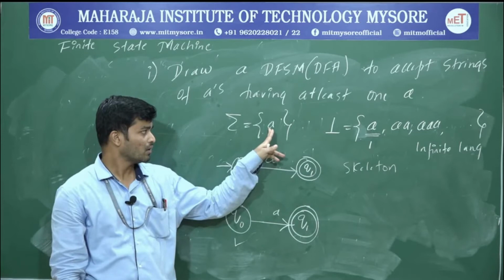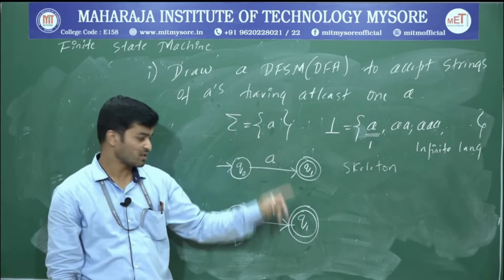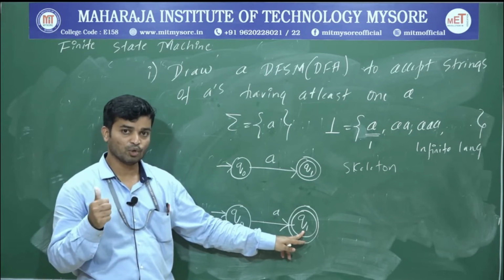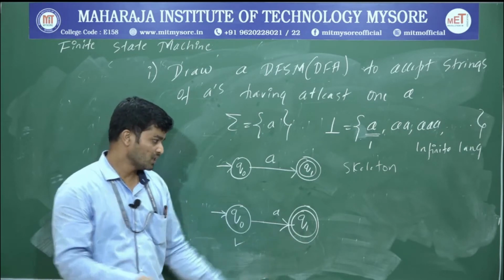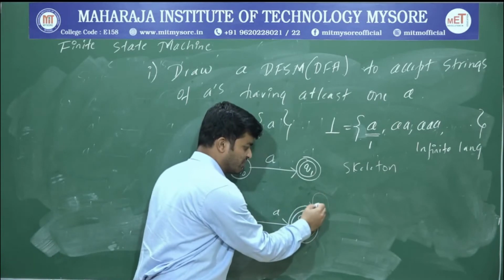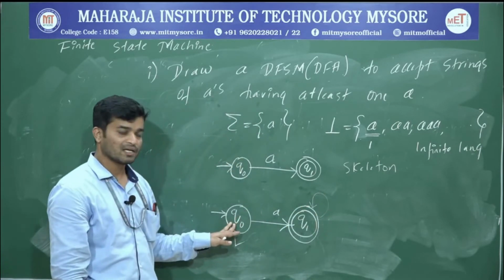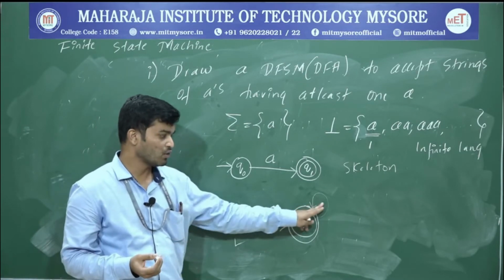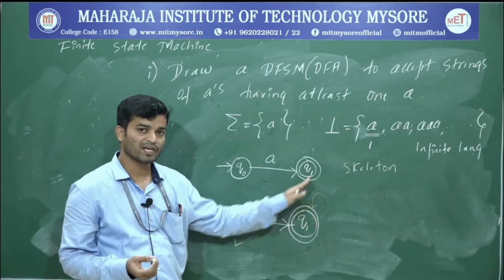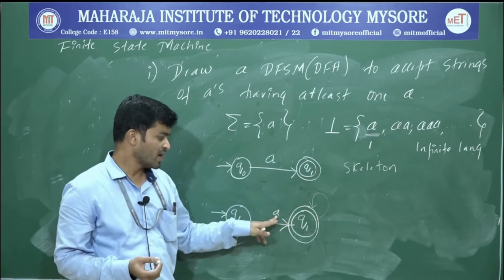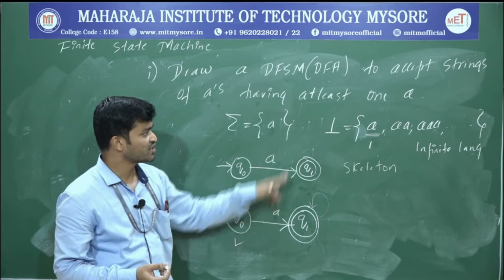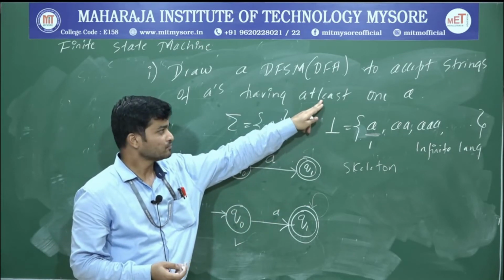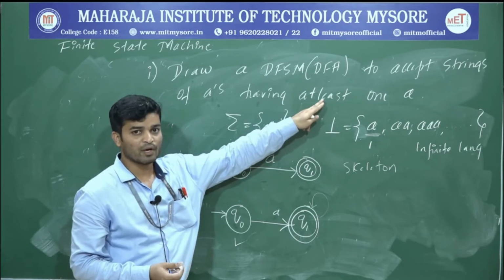Since sigma is A, we have to write exactly one transition for Q1. And just now I told, give preference for loop. First preference always for loop. Just check, if I write a loop, what will happen? From Q0 it will start, it will accept 1A. So by default I will get 1A. If I am writing a loop, this is going to accept N number of A's. Already I have 1A. So our condition is at least 1A. Minimum requirement is at least 1A.